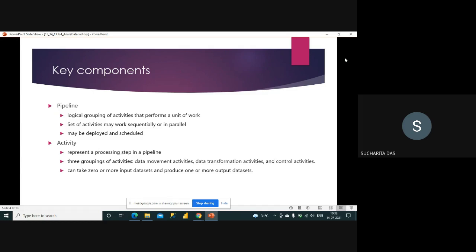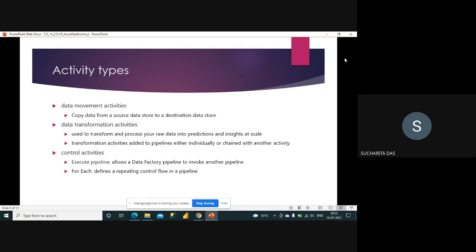An activity can take 0 or more input data sets and produce 1 or more output data sets. So ultimately the purpose of an activity is that it will take some input data set, do some processing on it, and generate some output data set, and that you can send to someone else, some other activity.